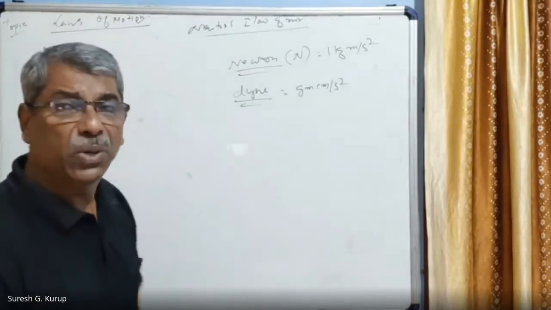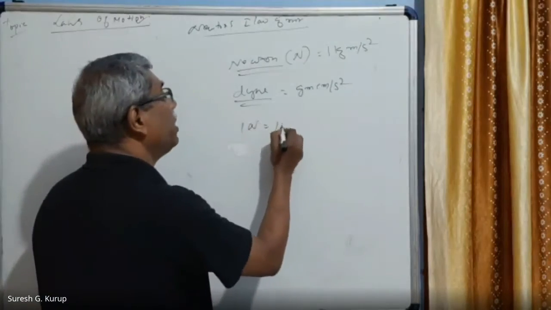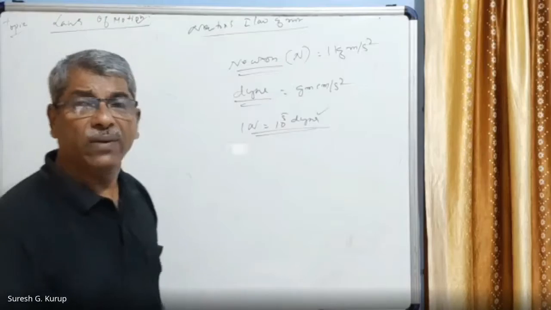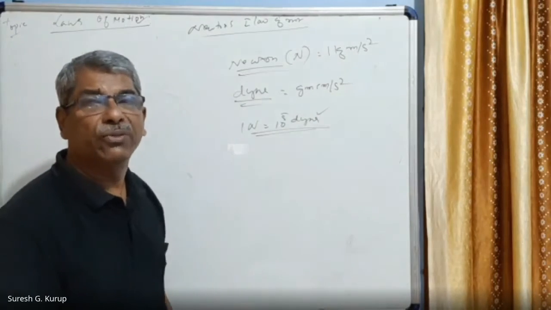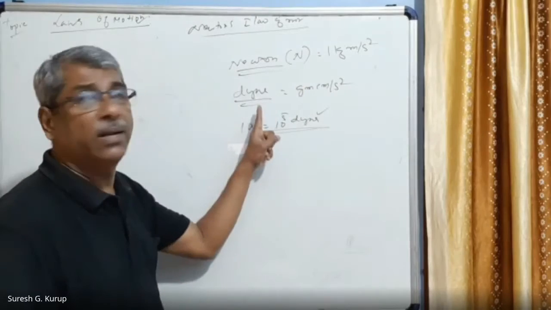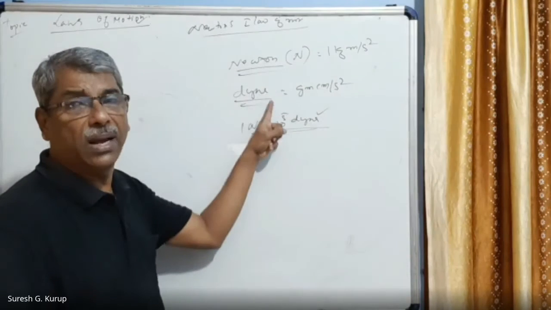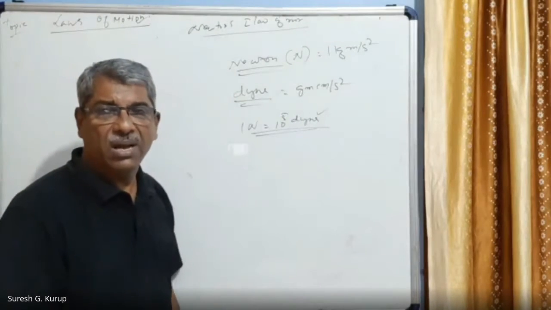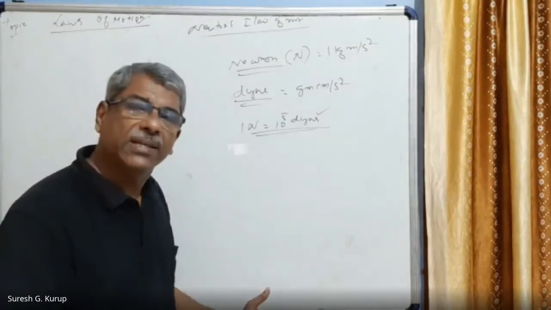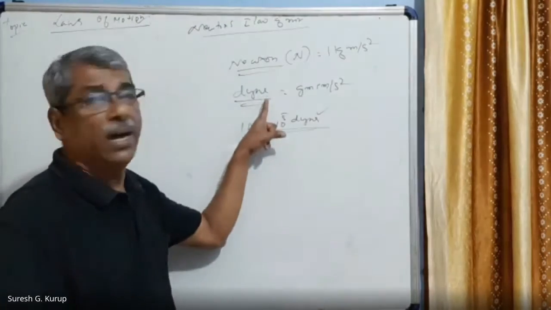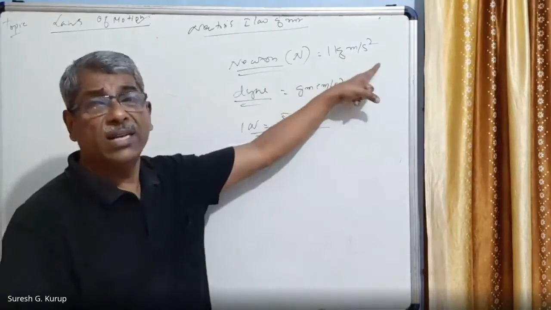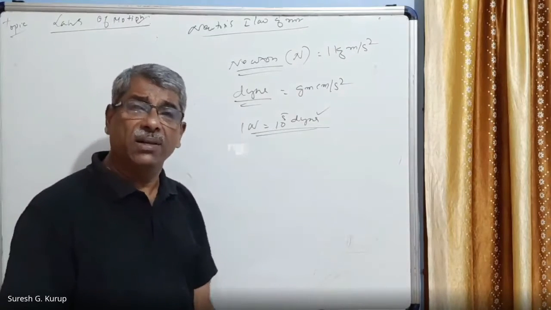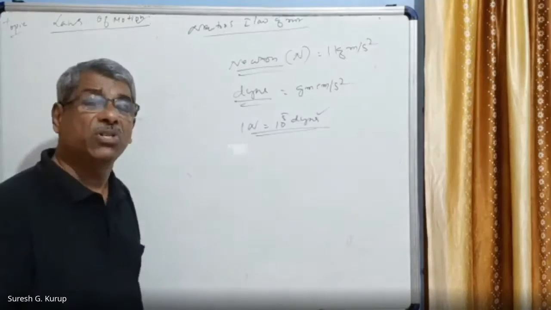There is a relation between Newton and Dyne. 1 Newton is equal to 10 raised to 5 Dyne. These are absolute units of force. One is Newton and the other is Dyne. Newton is in the SI system and Dyne is in the CGS system. 1 Newton is equal to 1 kg meter per second square and 1 Dyne is equal to 1 gram centimeter per second square. Other units used are gravitational units of force.